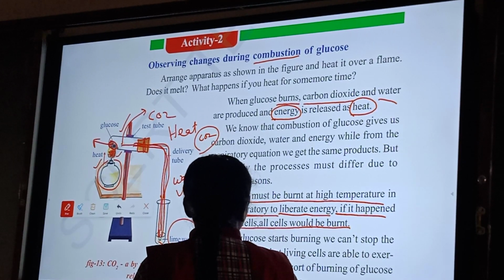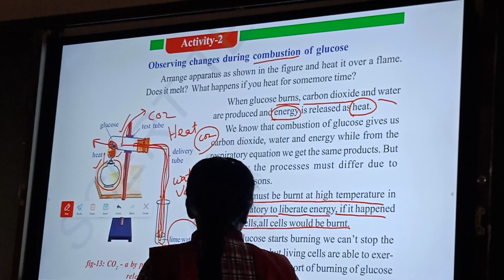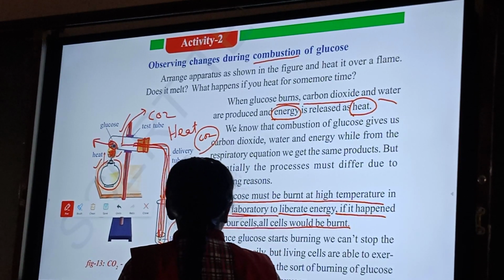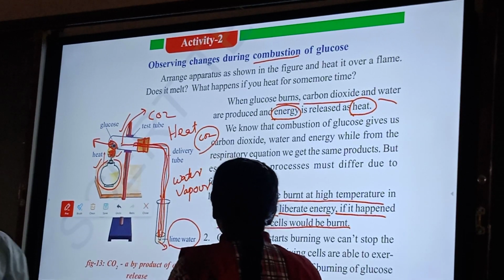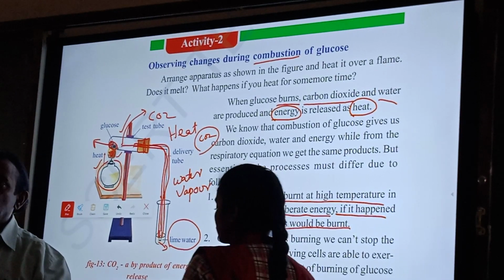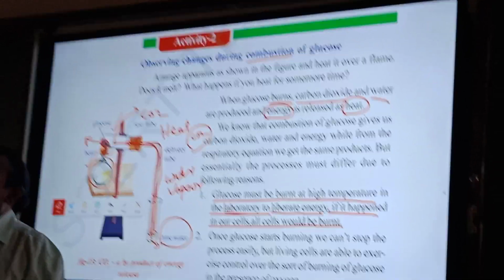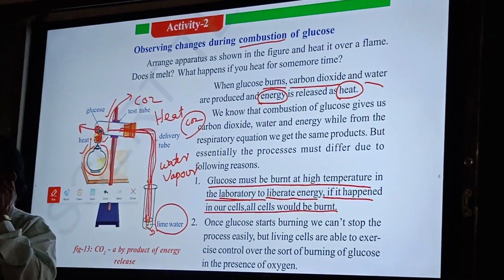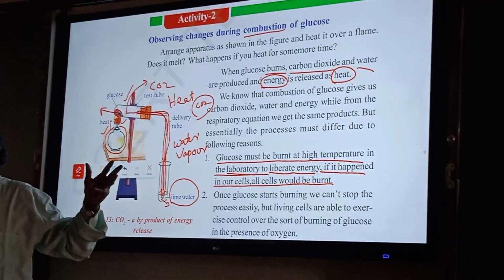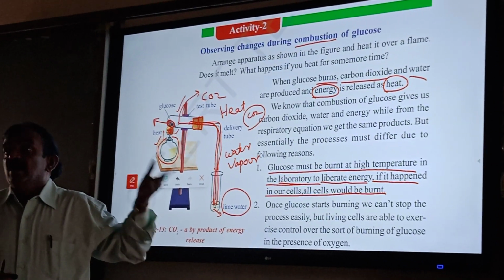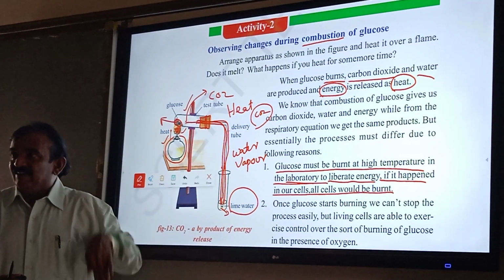Once glucose starts burning, we cannot stop the process easily. But living cells are able to exercise control over the burning of glucose in the presence of oxygen. In our body glucose is burning continuously and heat, carbon dioxide and water are produced, but it is controlled. Outside, if we heat it, we cannot control it, because we need to burn the glucose at high temperature. In our body, glucose is burning at our body temperature.